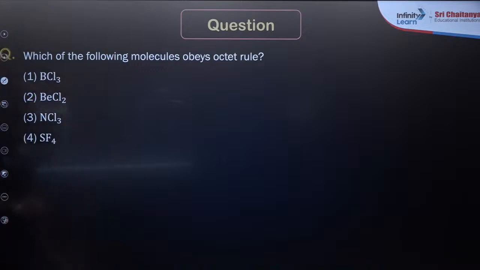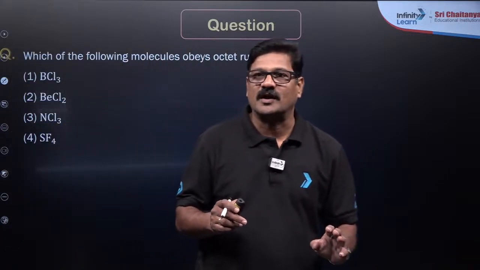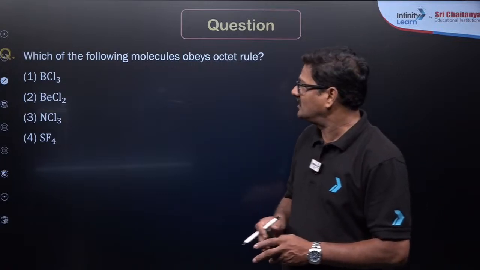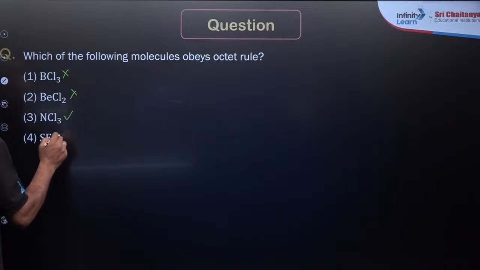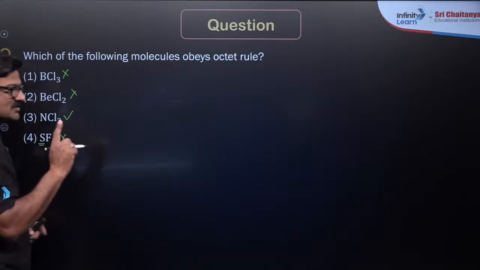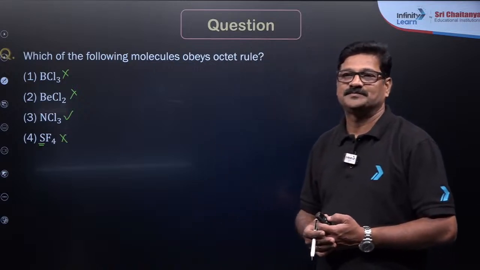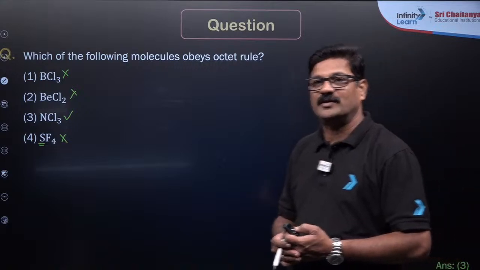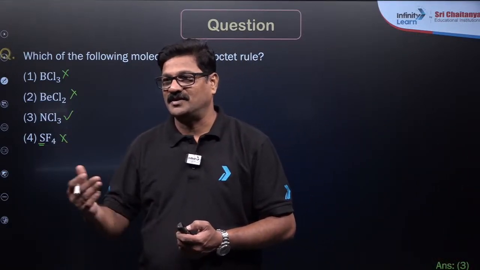Okay, and also which of the following molecules obey the octet rule? Any boron compounds and beryllium compounds do not obey the octet rule. Okay, here this will not, and this will not, and this will, and this will not, because period 3 is going to expand its octet. Understand? And the answer is going to be 3 over here. So Shubham and Anushka, be interactive.